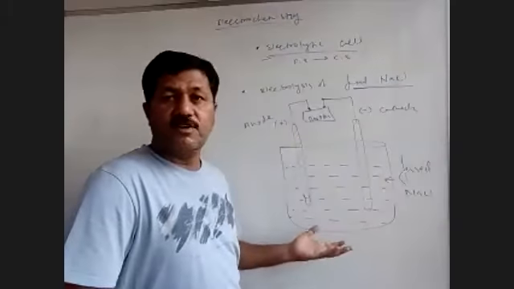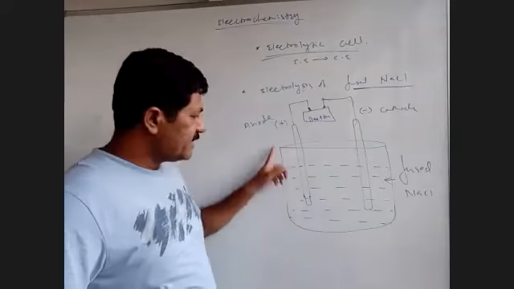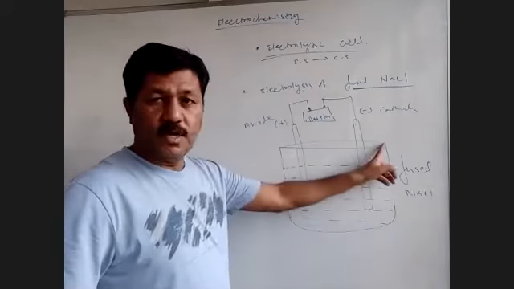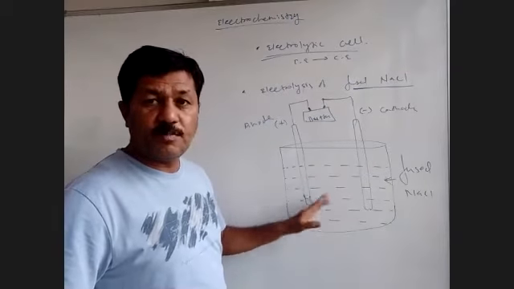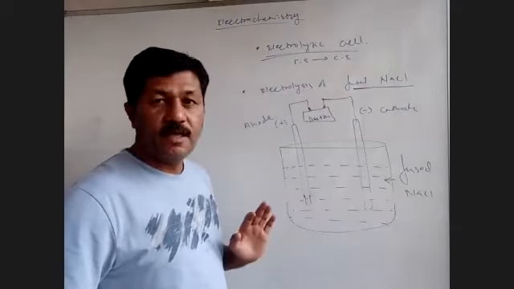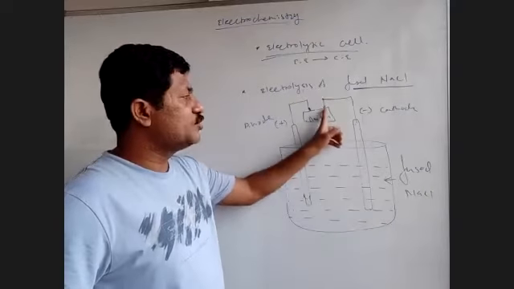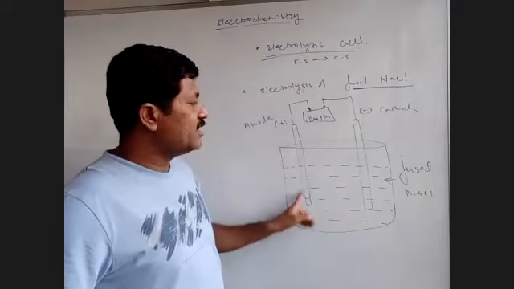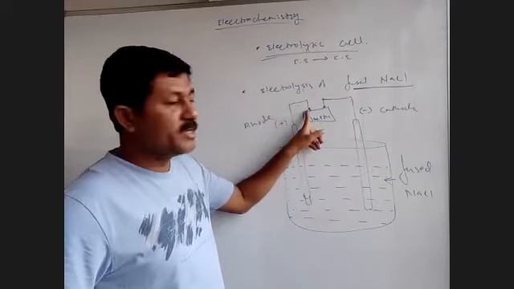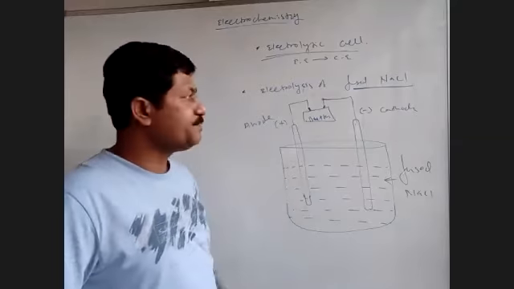This is an electrolytic cell itself. So be clear now. Construction of electrolytic cell में क्या होता है कि there is a container in which we have taken the electrolyte substance, or यहाँ पे particularly we have taken fused NaCl, and two graphite rods are dipped. One graphite rod is connected to the negative terminal of the battery, becomes negatively charged, known as the cathode. Another graphite rod is connected to the positive terminal of the battery, becomes positively charged, known as the anode. That's all. This is the construction.